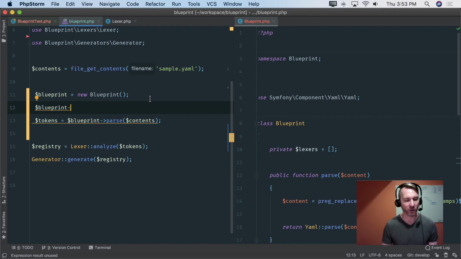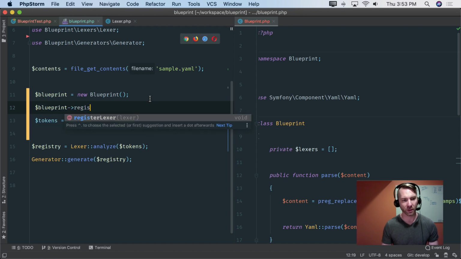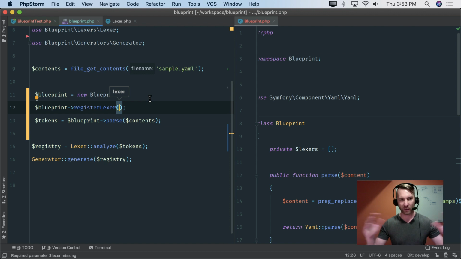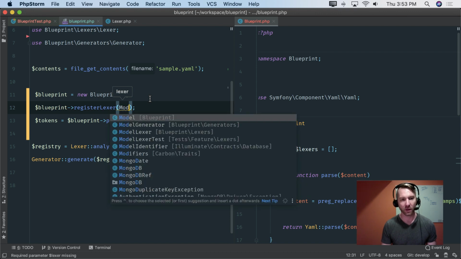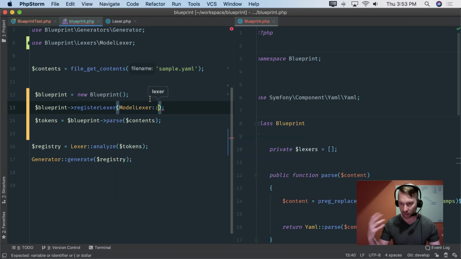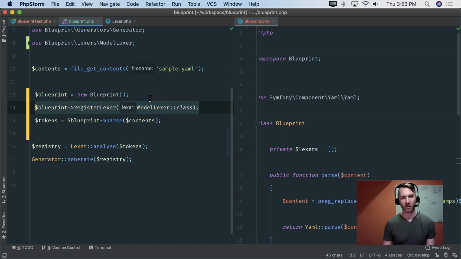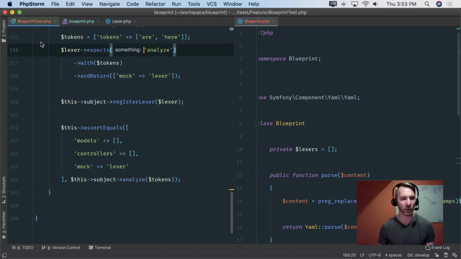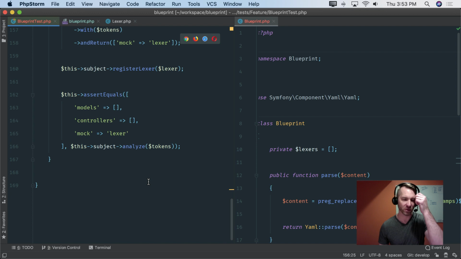Now I'm going to have to change those files, but the point is that whenever I build up Blueprint, wherever that ends up being, here, or an artisan command, or a service provider, I'm going to register by default the model lexer and the controller lexer and all that kind of stuff, right? So I'm going to be able to register new instances of those, and that's going to work kind of like dependency injection, if you will. But I don't have to get some kind of service container or anything like that, just because Blueprint might be standalone, so I'm intentionally trying to be lightweight with these things.